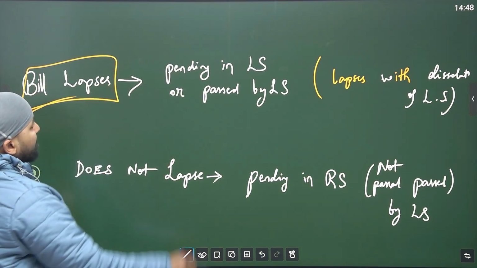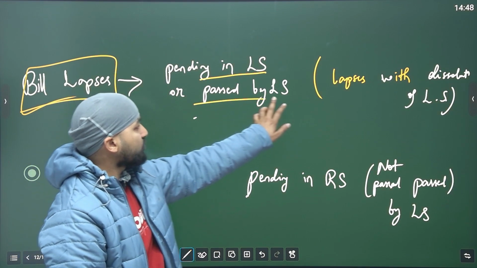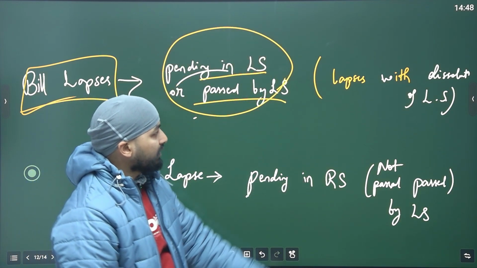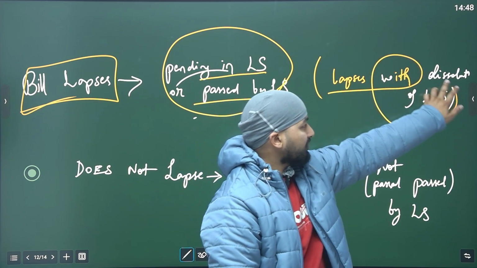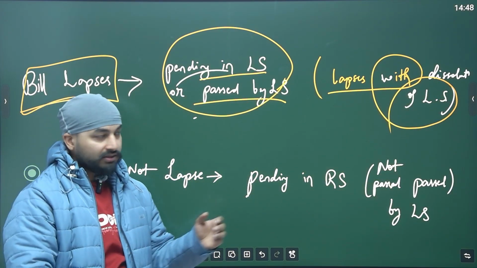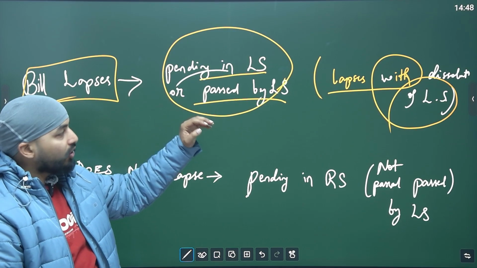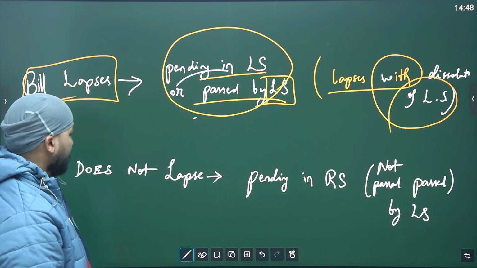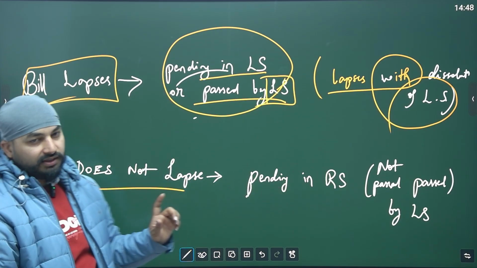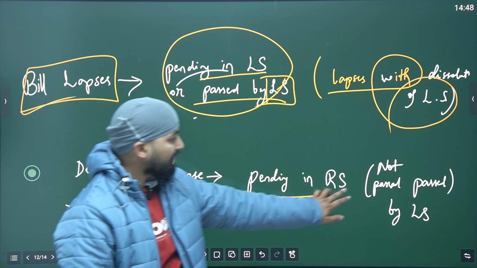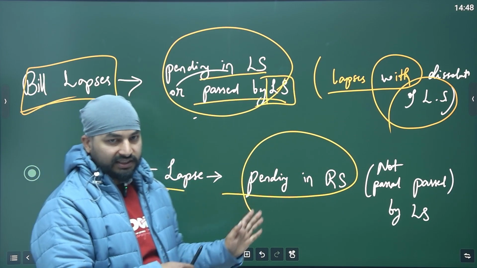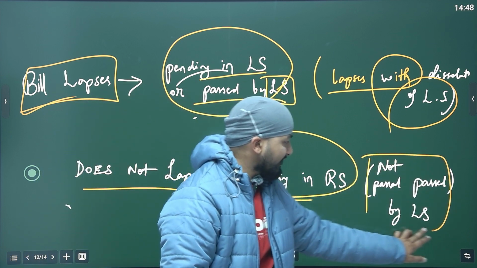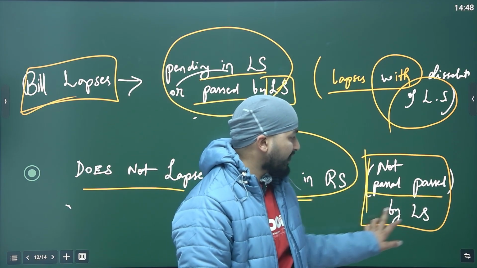A bill only lapses if it is pending in Lok Sabha or it was passed by Lok Sabha, because Rajya Sabha is not prone to dissolution. So it lapses with dissolution of Lok Sabha. A bill which has originated, is pending, or has been passed by the Lok Sabha will lapse. Why? Because Rajya Sabha is a continuing chamber. Any bill pending over there is kind of in a safe locker, so it will not lapse. If the bill has never reached Lok Sabha or has not been passed by Lok Sabha, it is safe.